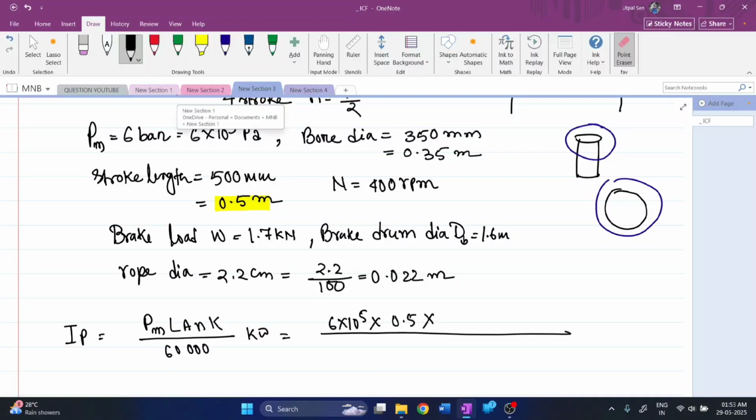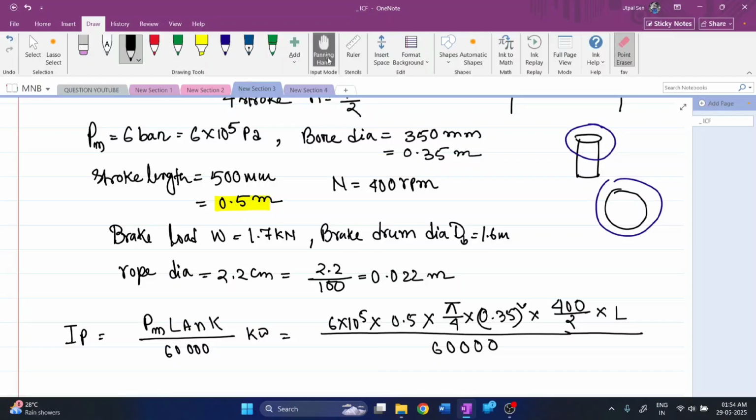So the cross sectional area of the circle will be pi by 4 into the bore diameter, that is 0.35 whole square, into n. As it is a 4-stroke engine, the speed will be divided by 2, that is 400 rpm divided by 2, and k is the number of cylinders, that is 1.